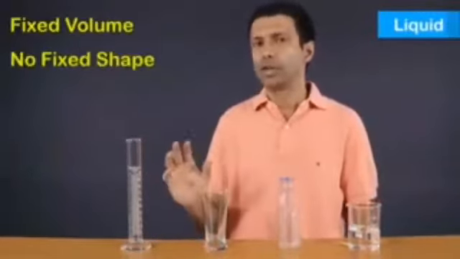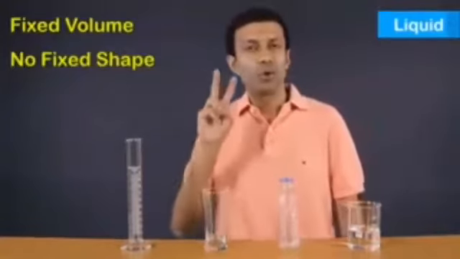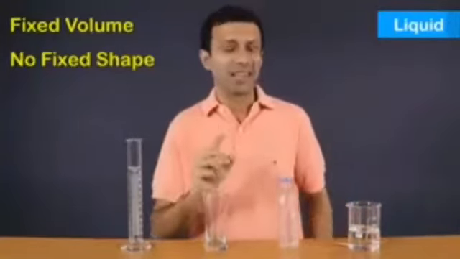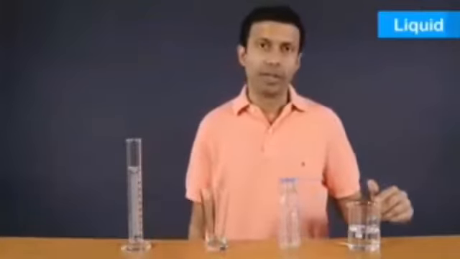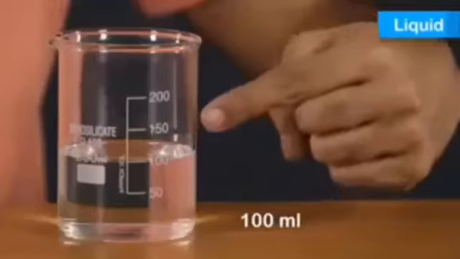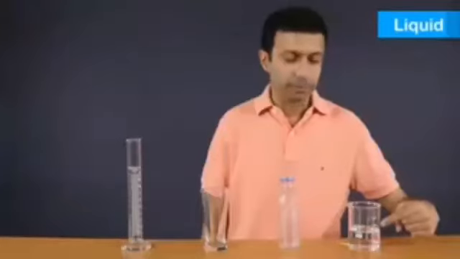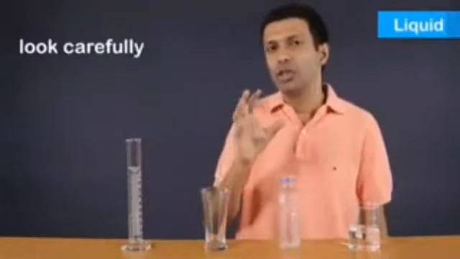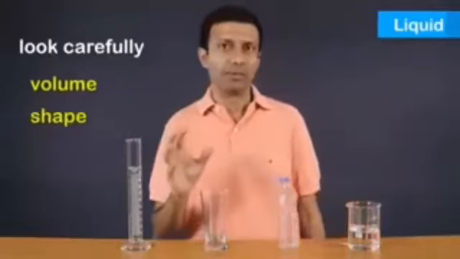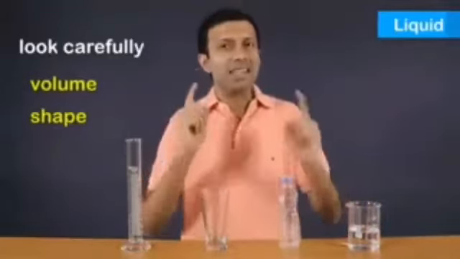Now let's take a look at liquids. Liquids have a fixed volume but no fixed shape. I'm going to prove these two points to you with one single experiment here. For the experiment, I've taken water in this beaker, and as you can see, there's 100 ml of water here. Now I'm going to transfer this water into this container, this one, and this one. Carefully take a look at what is the change in volume and shape of the liquid. So are you ready? Let's start.